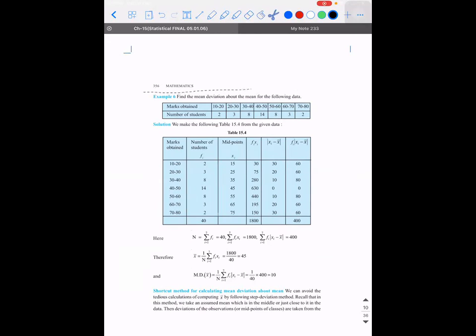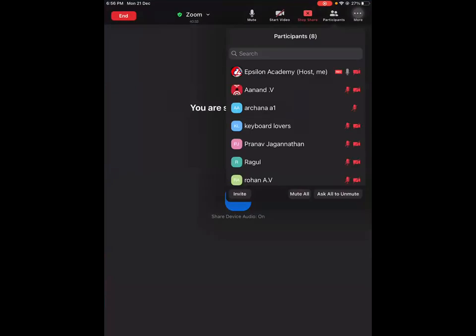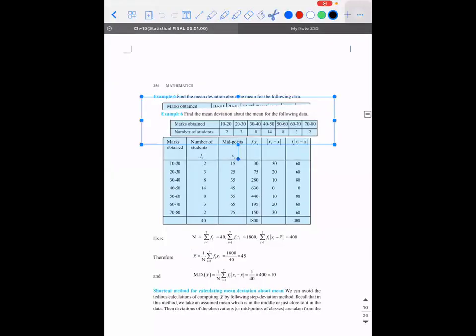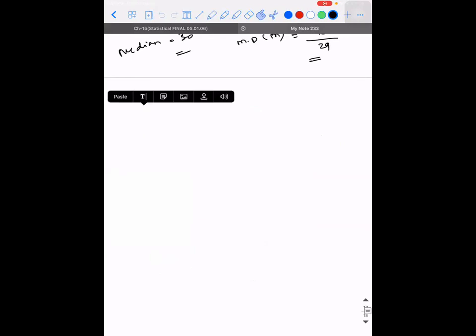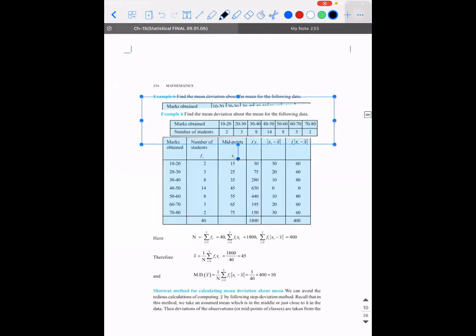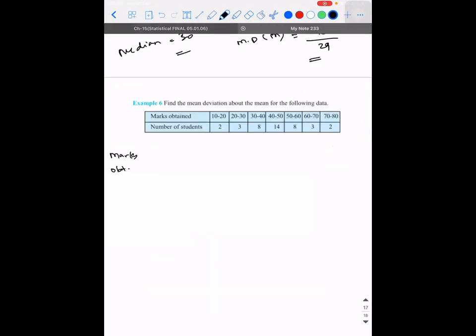So for continuous frequency distribution, I'll create the same columns: marks obtained, number of students, that is fi.